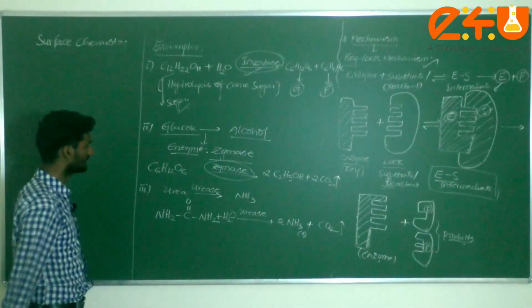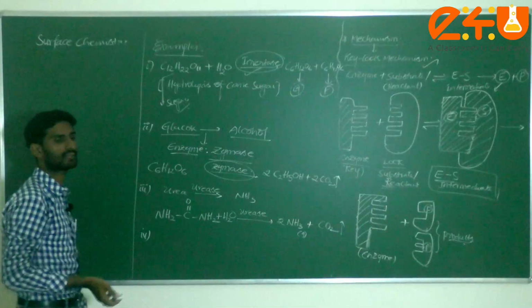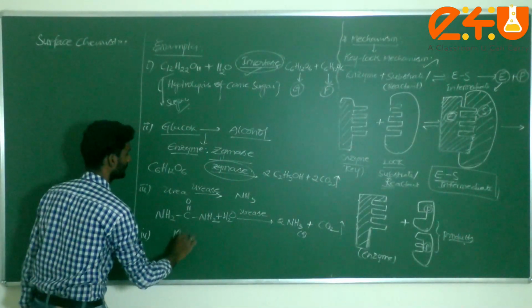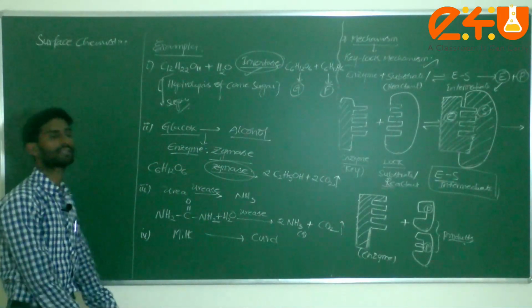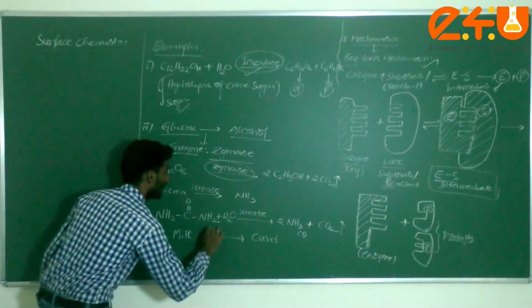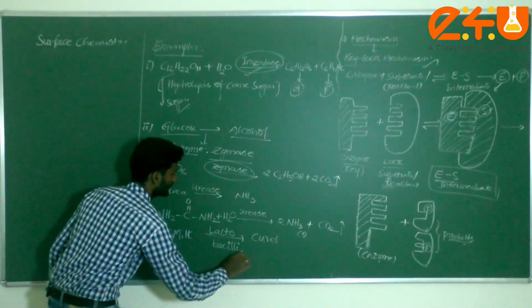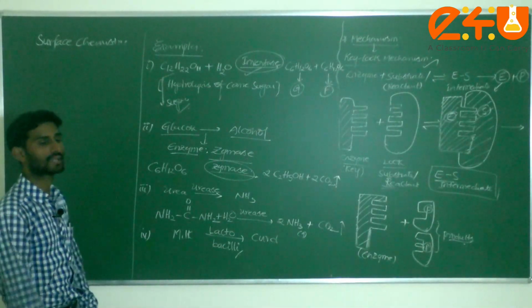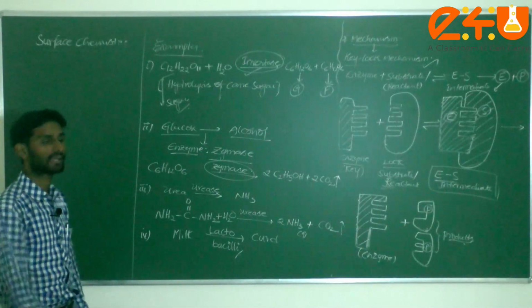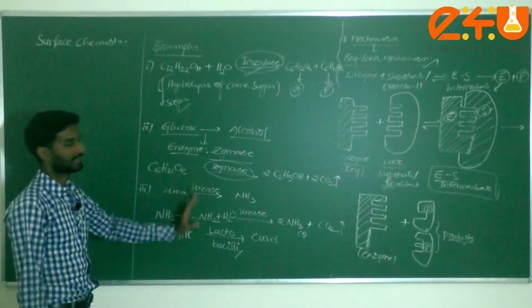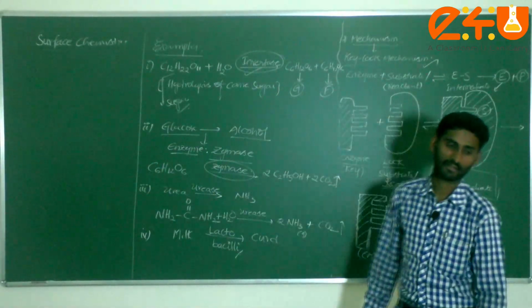This is the very best example, dear student, and very important day-to-day life we are observing: the conversion of milk into curd. What enzyme are we observing here, dear students? Lactobacilli. Lactobacilli is the enzyme for conversion of milk into curd, and what type of acid is present? That means lactic acid. These are the examples which come under enzyme catalysis or the enzyme key-lock mechanism.